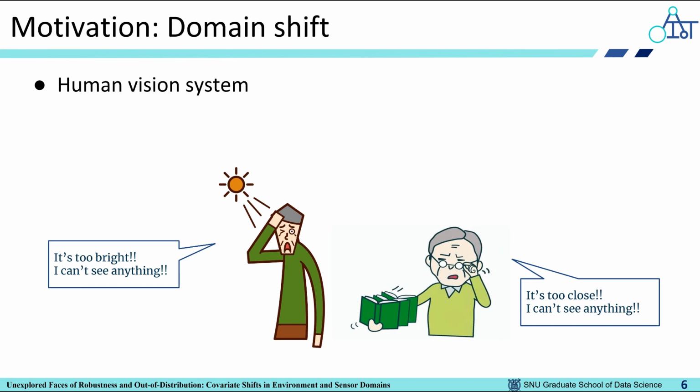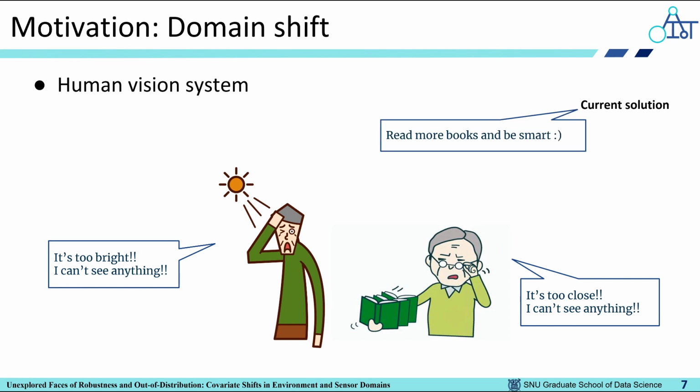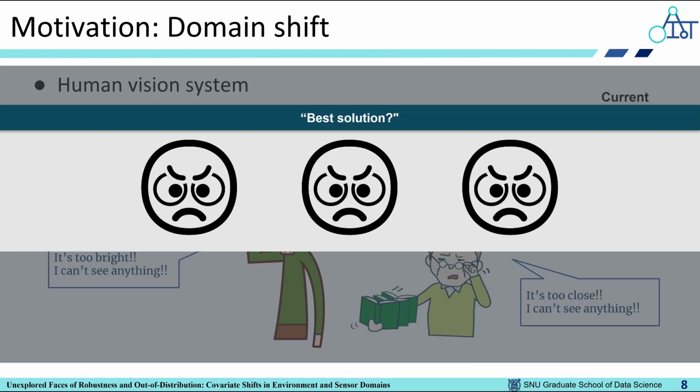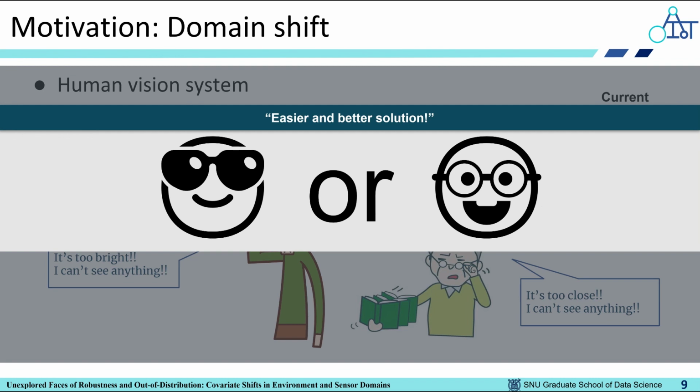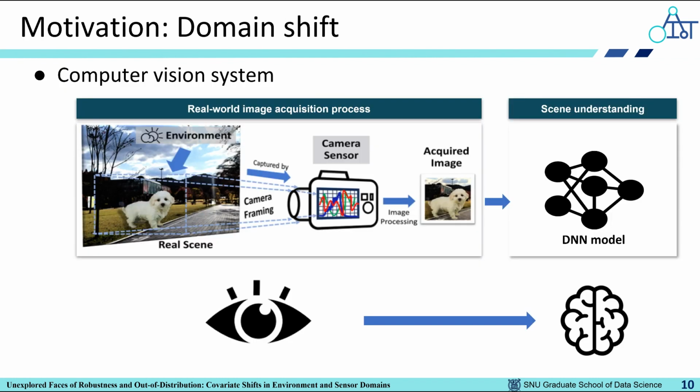When a person cannot see well because of the environment or eyesight problem, what is your advice? Do you advise to read more books to be smarter? Maybe not. Instead, you recommend them to wear sunglasses or proper glasses. In computer vision systems, sensors serve as the eyes, and the DNN model plays the brain role. Previous approaches focused on the model, but not on improving the image acquisition process. But as we humans do, we need to pay more attention to the eyes part.